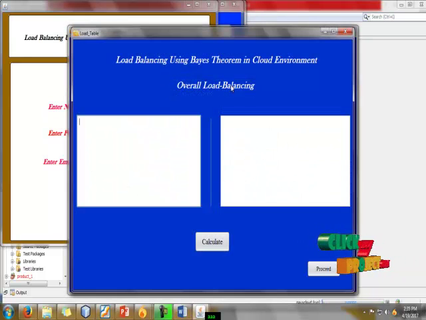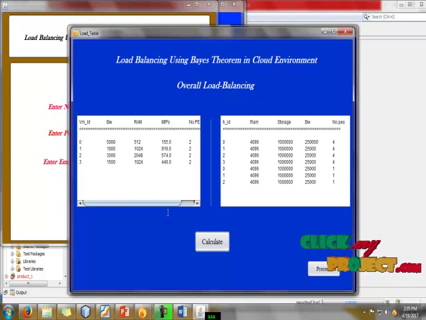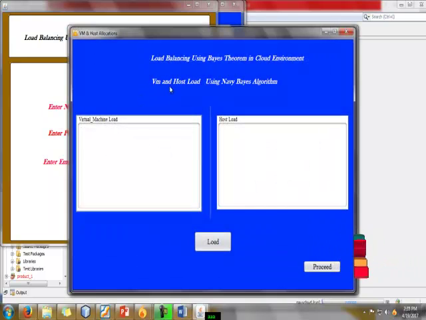The next step is to calculate the overall load balancing. Here this is the VM ID, this is bandwidth, this is RAM, this is ID. They are shown. The next process is VM server and host load balancing using the Naive Bayes algorithm.